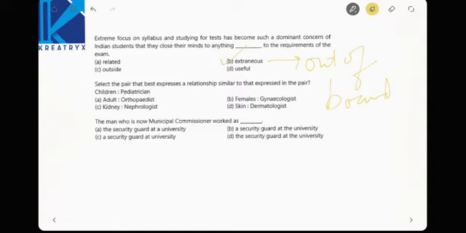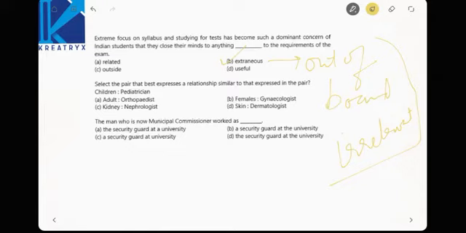See here, the remaining options mean related, so it is the pure opposite meaning, right? Next one, outside. Outside is a generalized term that cannot be used, and the last option, useful. It seems useful is a positive thing, but the question is in negative form, right? Extraneous is the correct one. Out of board or unrelated or irrelevant. So they are focusing only on the subject, not on the generalized things.